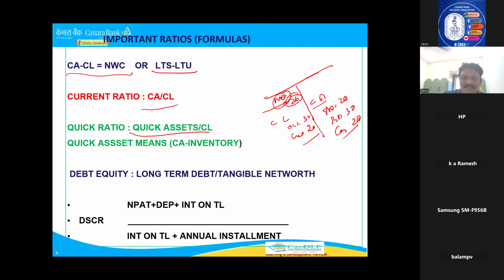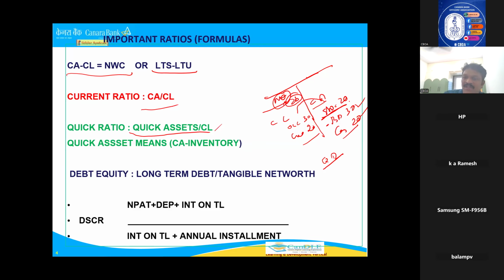Okay. Now what is quick assets? See, comparing current assets to current liabilities is current ratio. You have given a loan for purchase of assets, compare it. One more ratio they will do is quick ratio. Quick ratio means, this is the normal condition, but in the worst condition, where suddenly business collapses, what you can sell very fast is called quick assets. Book debt is created means already sold, money is to be received. This is a quick asset. Cash is already available in your hand, quick asset.